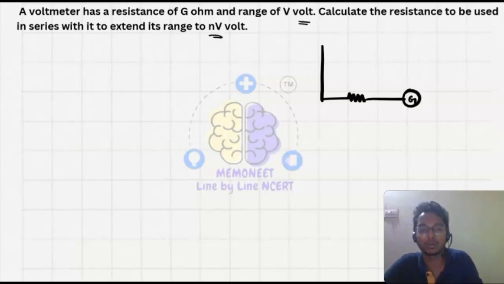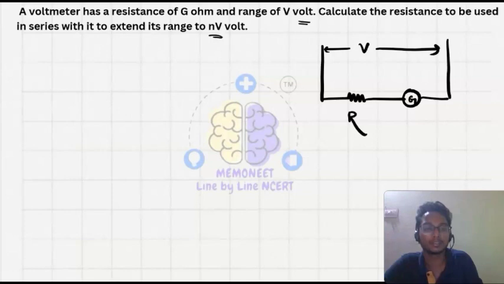This is G ohm and this is R, and we have to measure the voltage here. It is changing to NV volt, which is equal to I into (R plus G).